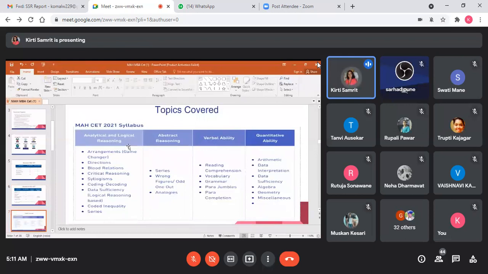So in this way, students, data sufficiency and data interpretation problems will be given. Coded inequality and number series will also be given. So these are the various categories based on which you will have questions. Don't think that 60 questions will be asked on simple directions or blood relations. Each question will be different, so two or maybe three questions will come from different categories.